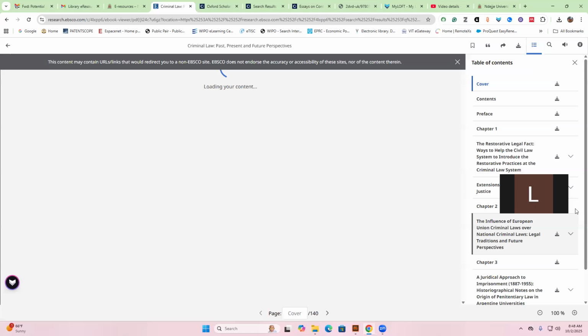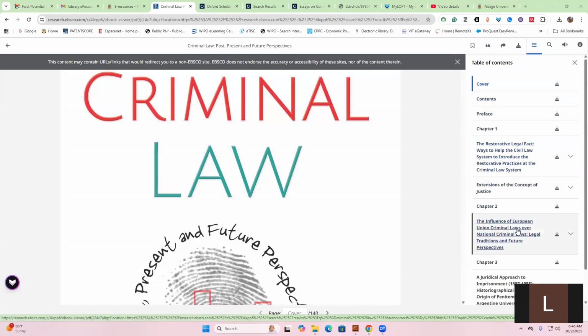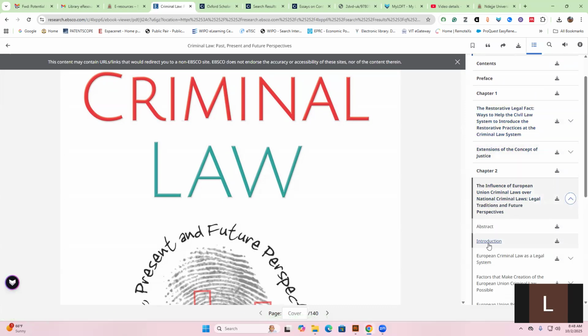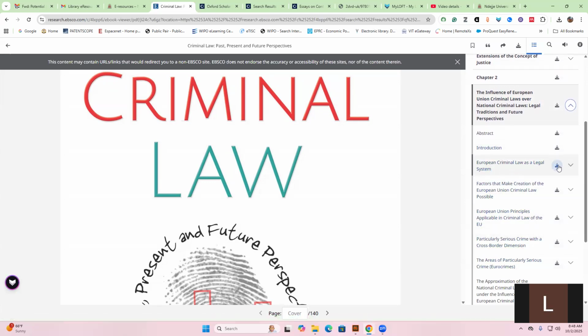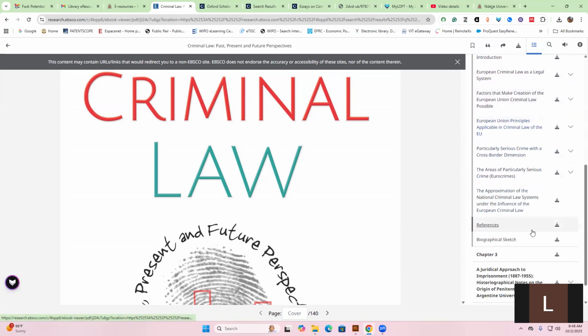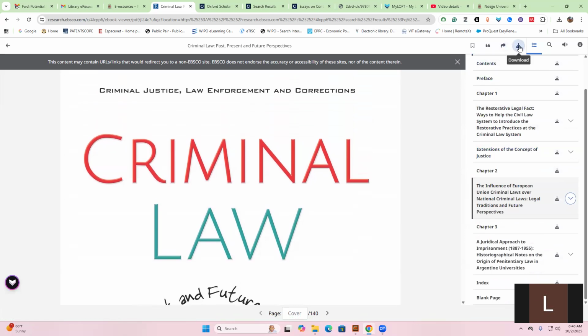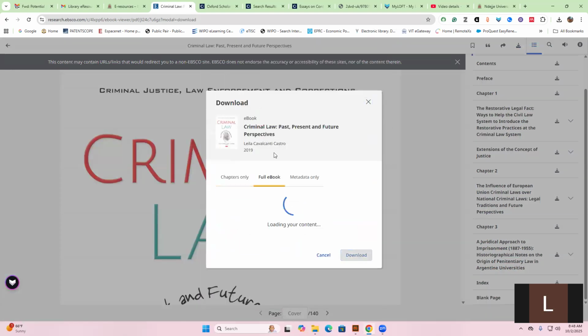So the moment I click on the book, it takes me to a page where the book is located with its details, and on the left hand side of the page you can see there are different chapters. The book has only 3 big chapters, and within the chapter you can see there's a drop down of different sections. If you need a specific section, you can just download it as a PDF if you don't need a full chapter. But if I'm interested in the full book, I'll go to the download icon in the right hand side corner of the page and select full book.